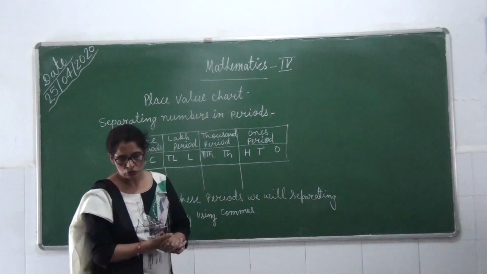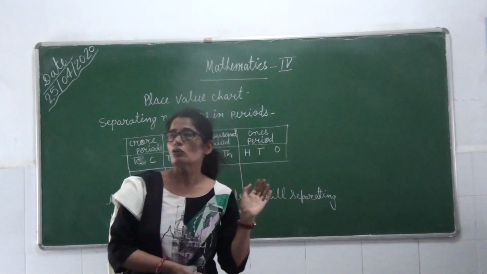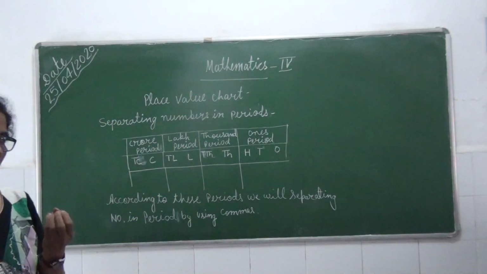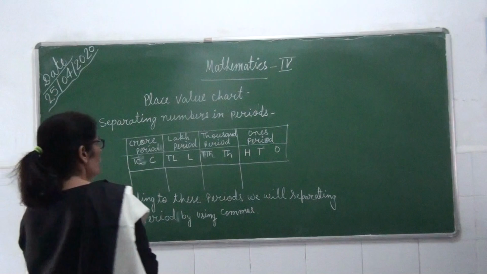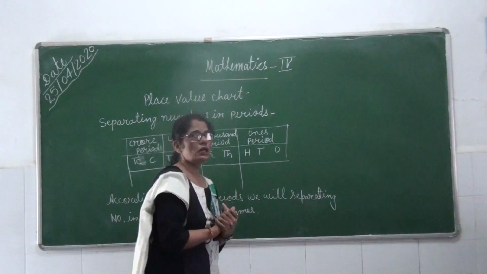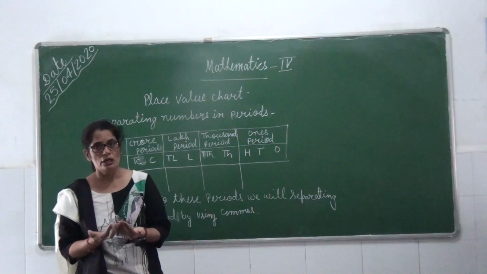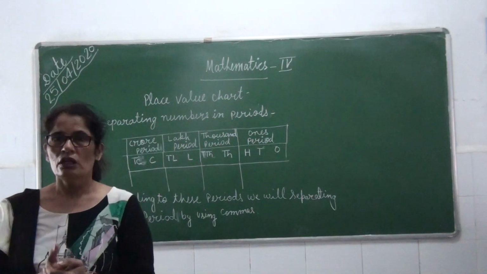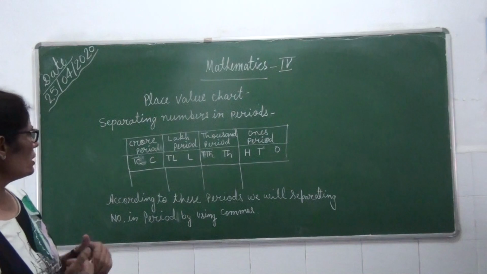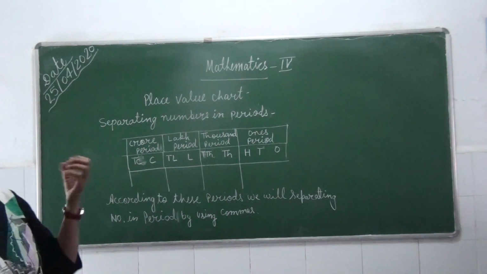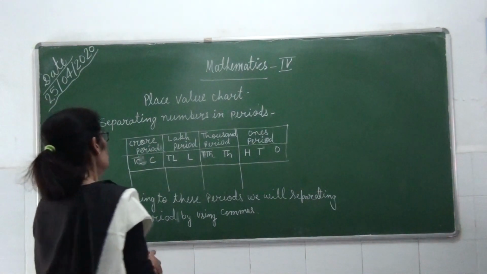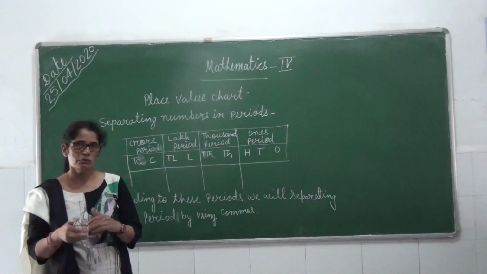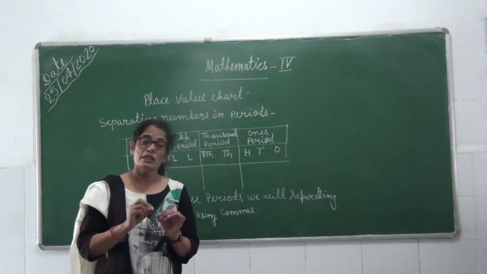Then I want to know why we need to separate numbers in periods. हमें पीरियड में नंबर्स को अलग करने की जरूरत क्यों है? We know that, हमको पता होना चाहिए अगर हम नंबर्स को पीरियड में सेपरेट करेंगे then we can read the number easily. जिससे हम नंबर को easily read and write.